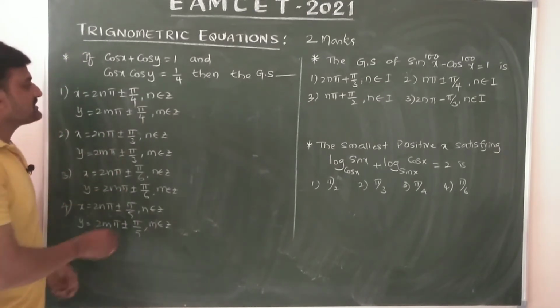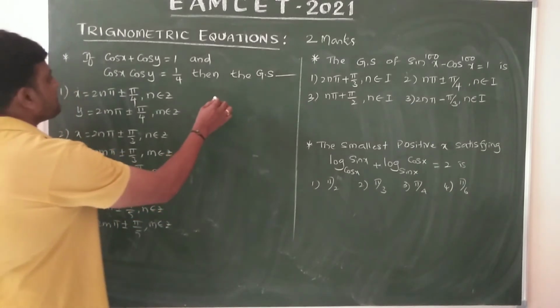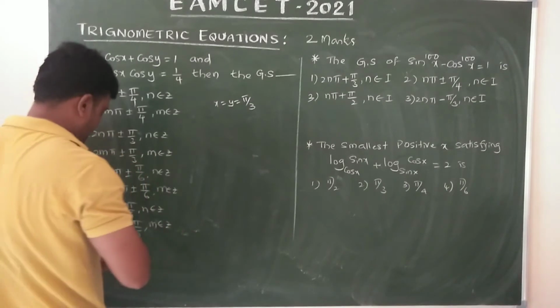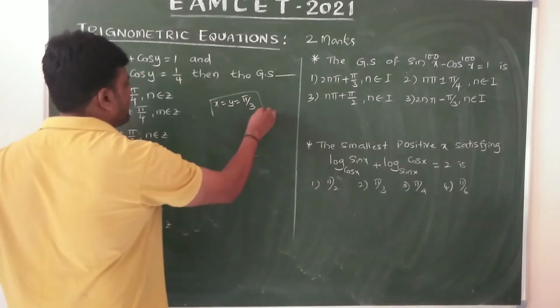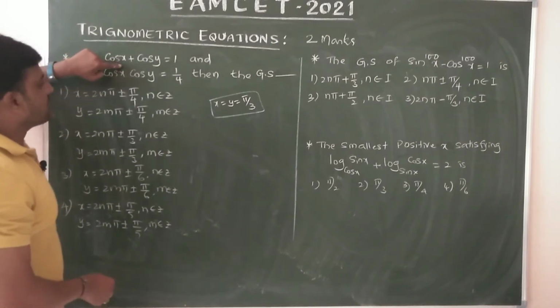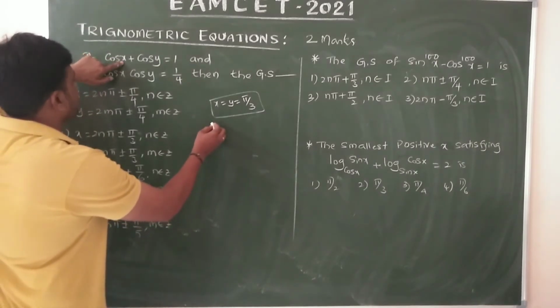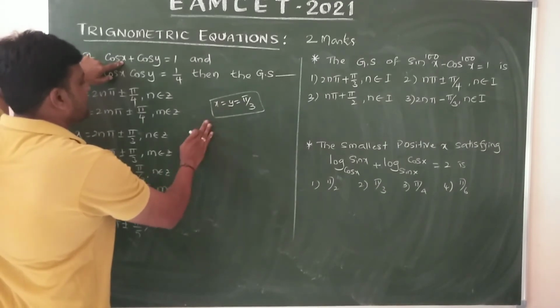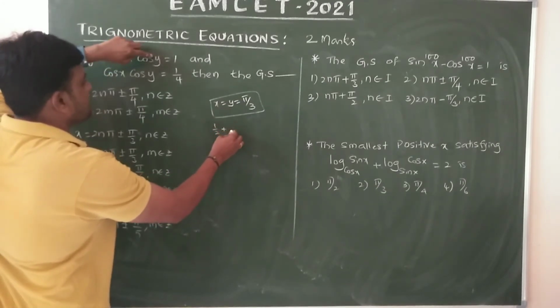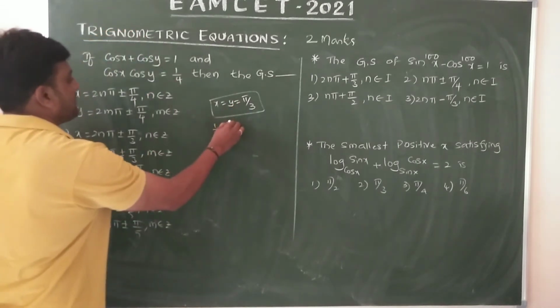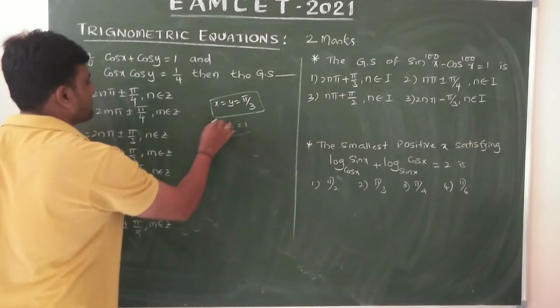Suppose in the place of x equals y equals, we apply pi by 3. Then the first becomes cos pi by 3, cos 60, which is 1 by 2. Similarly cos 60 is 1 by 2, then the sum equals 1, yes or no?